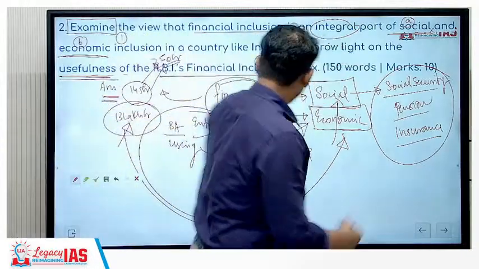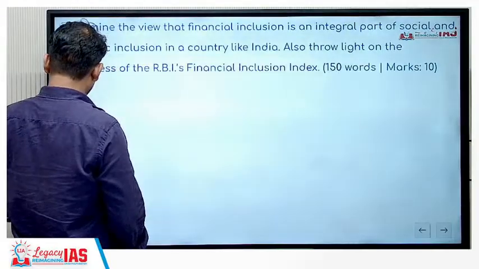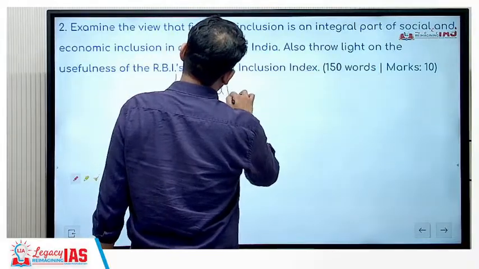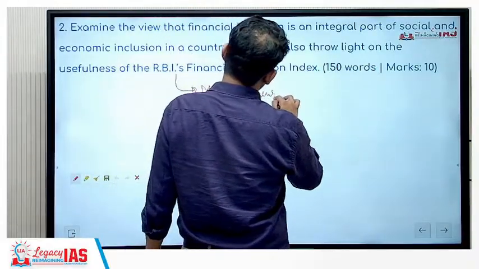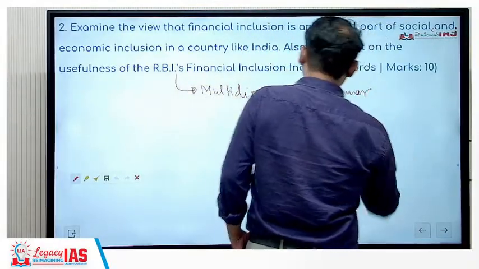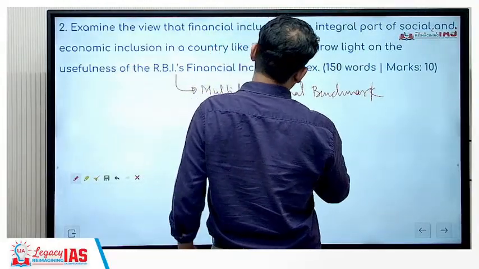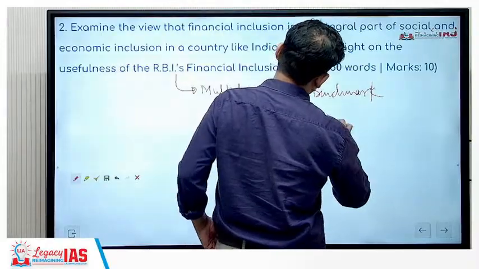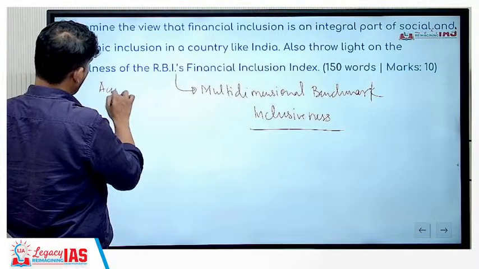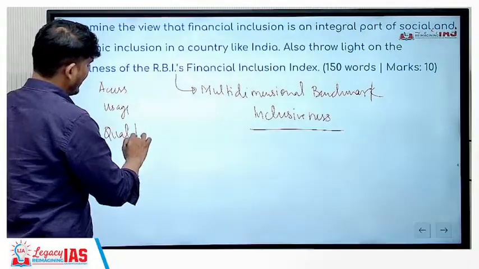So when you have access, usage and quality, the RBI's financial inclusion index provides us with a multi-dimensional benchmark with respect to inclusiveness, because it has access, usage, quality. Let's understand this importance.